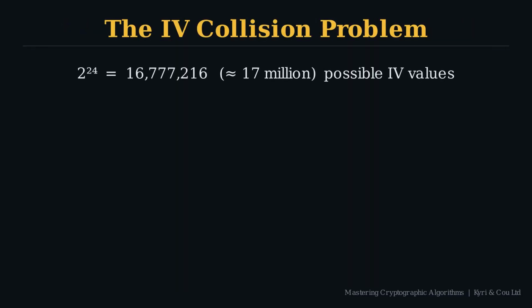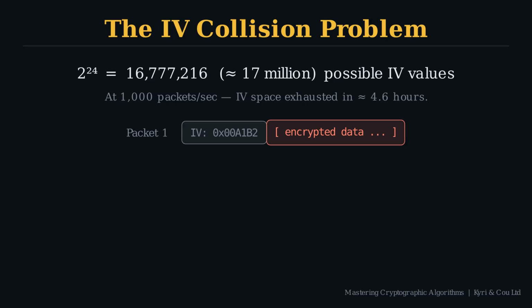The 24-bit IV gives just under 17 million possible values. On first glance, that sounds like a lot. But 802.11b can push thousands of packets per second. On a busy access point, the entire IV space exhausts in a matter of hours. After that, values start repeating. Packet 1, transmitted with a particular IV.